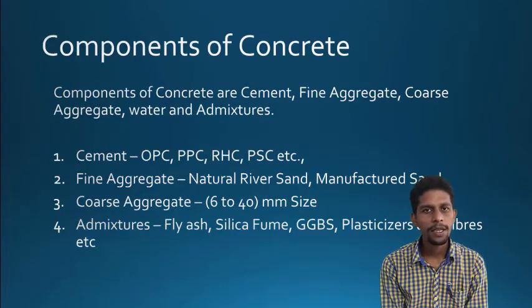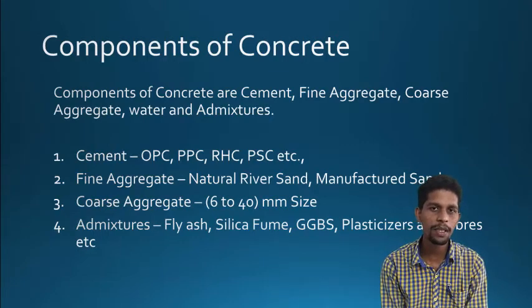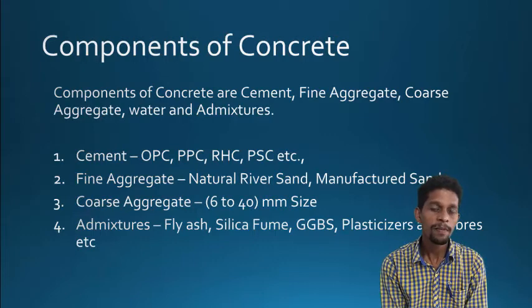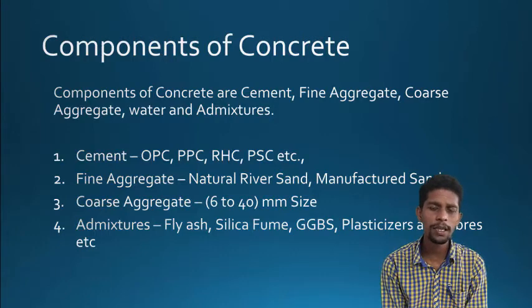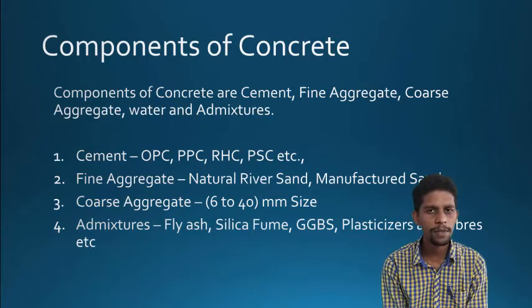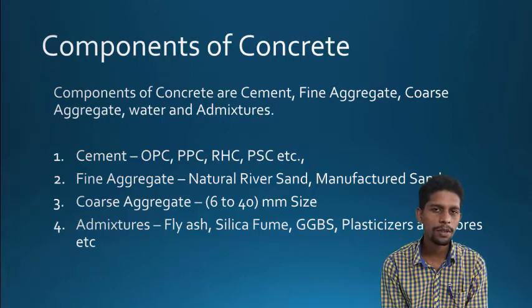What are the components of concrete? The components of concrete include cement, fine aggregate, coarse aggregate, water and admixtures. The types of cements are ordinary Portland cement, Portland pozzolana cement, rapid hardening cement, Portland slag cement. There are several types of cements. Among all these cements, the most prominent one is OPC. In this again 33 grade, 43 grade and 53 grade are there. OPC 53 grade is the most useful grade in the construction field.